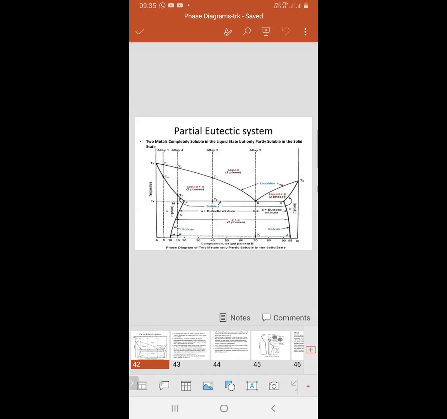First liquid is there, then the solid starts, that is solidification. There is a small portion of remaining liquid, and as the temperature keeps decreasing, a large amount of solid will be formed.